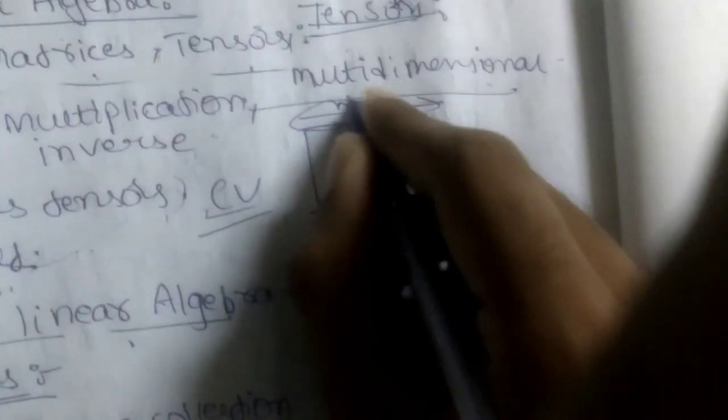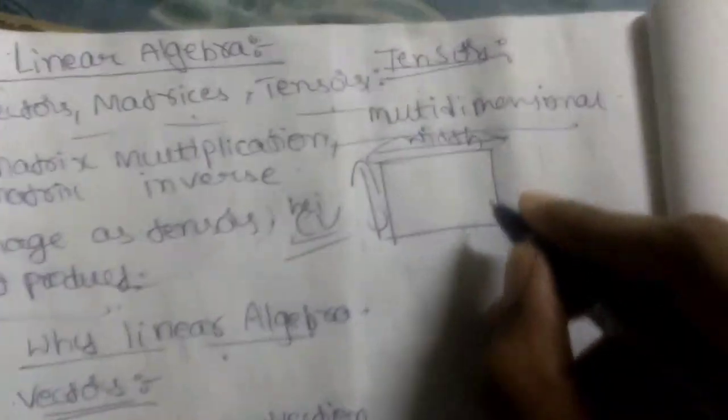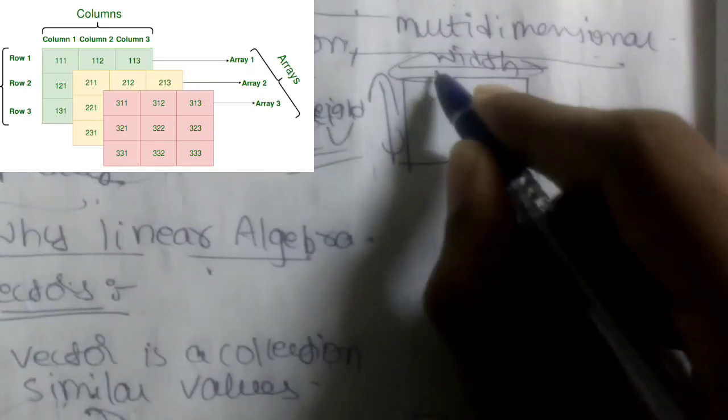So what is the meaning of multi-dimensional? Let us assume like this. Let us consider we have a matrix, and it's having a width, and it's also having a height, right? Right, guys? So what we are going to do is, in tensors, it's having multi-dimensional, so we are having another matrix here,